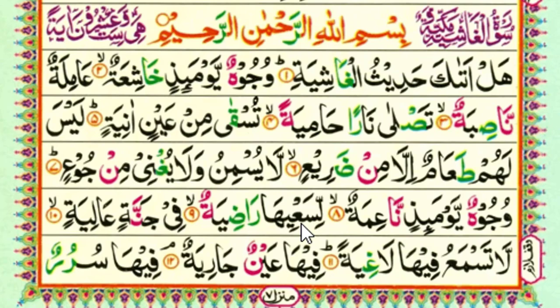So we say lisa'yiha. Ha we long due to alif madda here. Lisa'yiha. Ra we read in heavy sound due to fatha sign on it, and alif also we read in heavy because alif is coming after the heavy letter. That's why alif is also heavy. Dad is also heavy due to isti'la letter. Radiyah. Lisa'yiha radiyah. Fi jannatin.